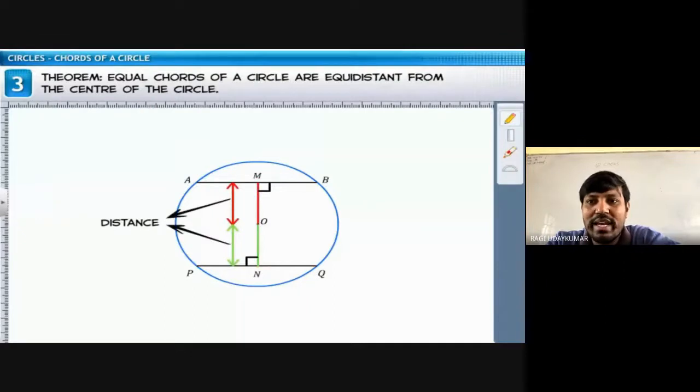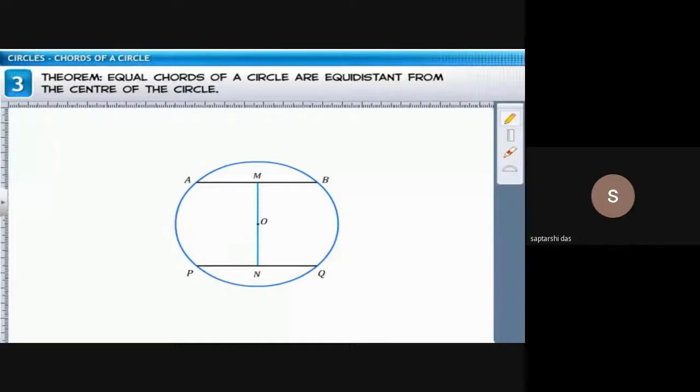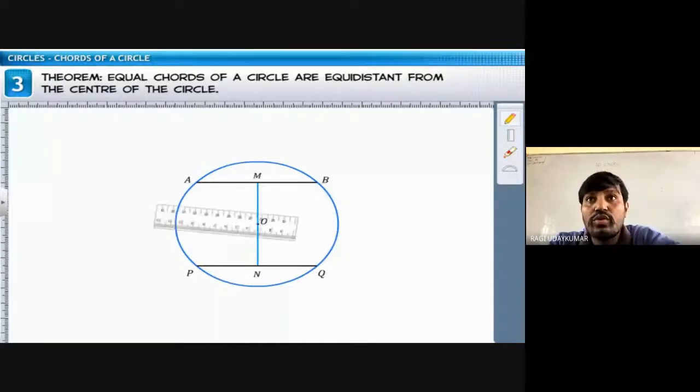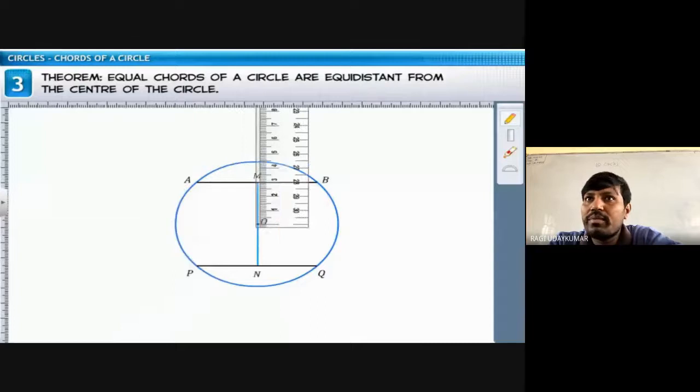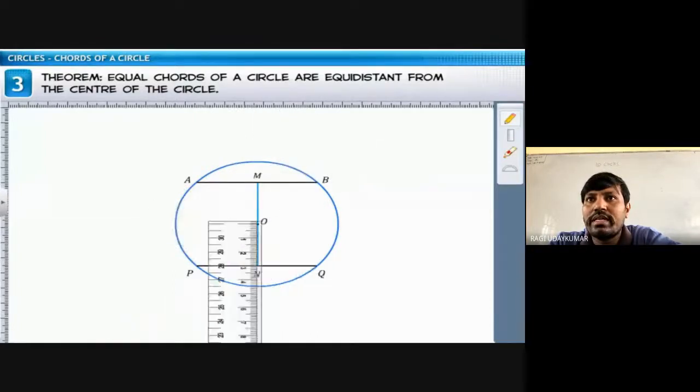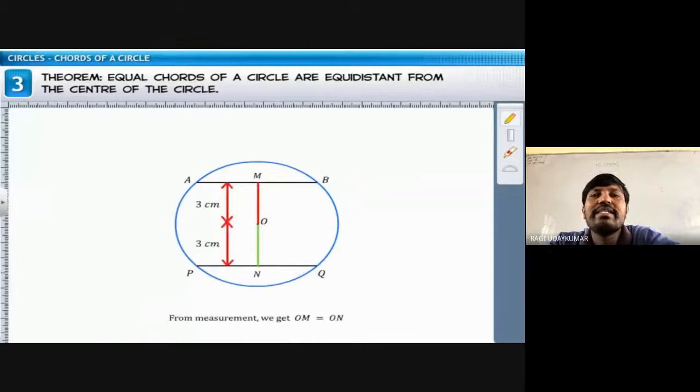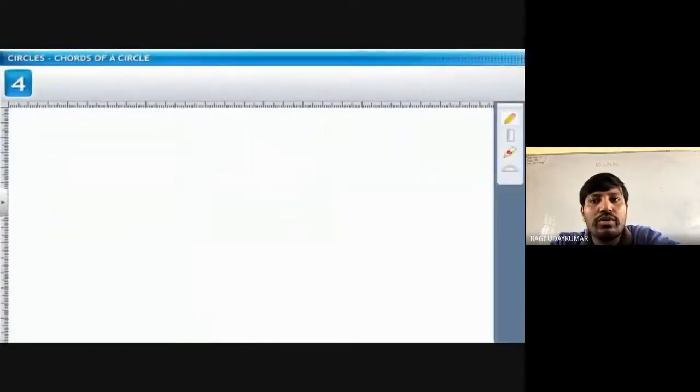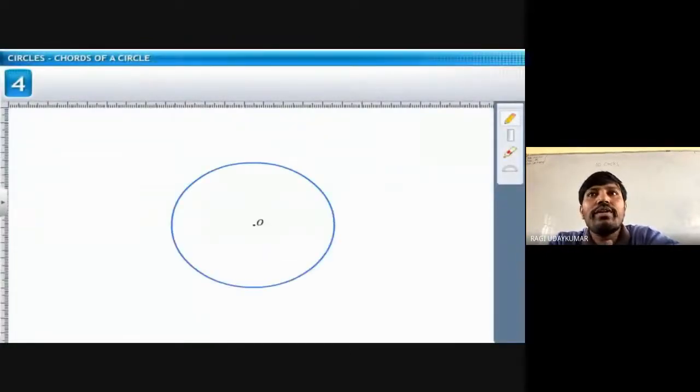वो distance समझ में आ रहा है ना? वो red color वाला and green color दोनों equal distances prove करना है. समझ में आया ना? Yes, sir. So this is the theorem here. This statement you have to know that. Okay. So now if you see that measure करके देख लो आप लोग ऐसा scale लेके draw करके both are 3 centimeters 3 centimeters you are getting. So from the measurement you can say that this is one activity you can perform at home. आप घर पे भी कर सकते हैं. Equal length of chords you take into consider and draw कर लो. So you can observe that they are going to get equal.